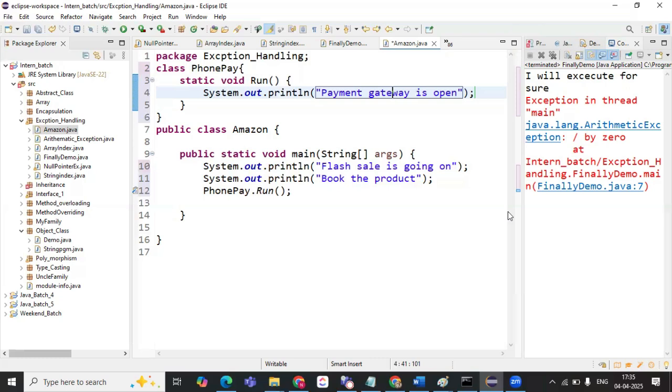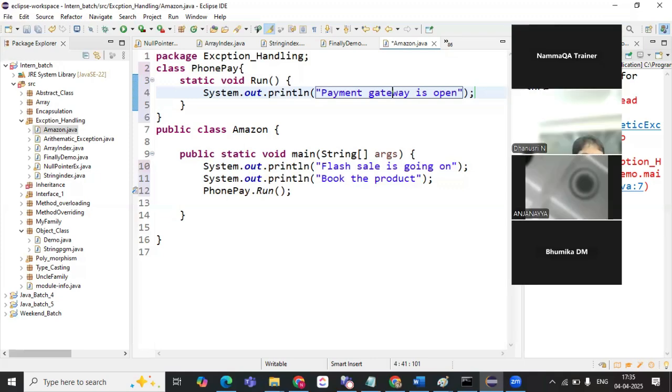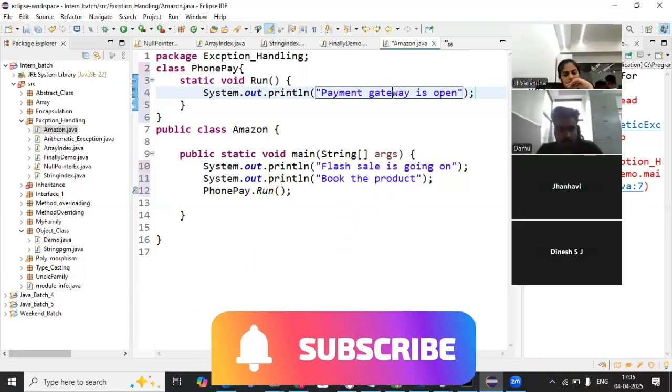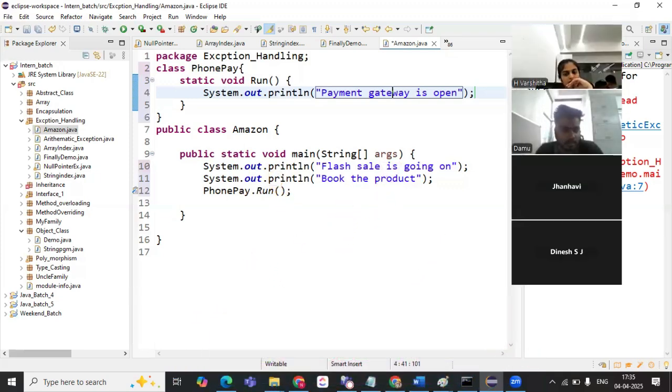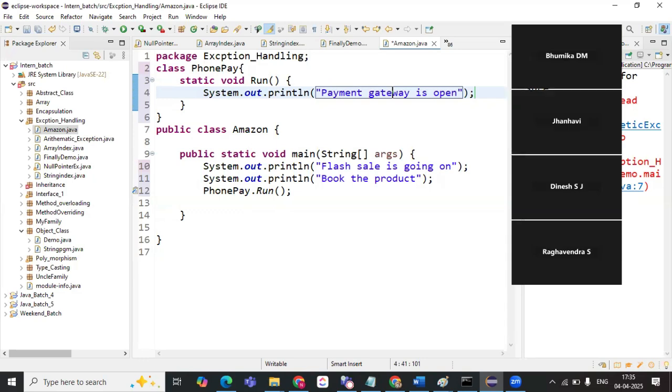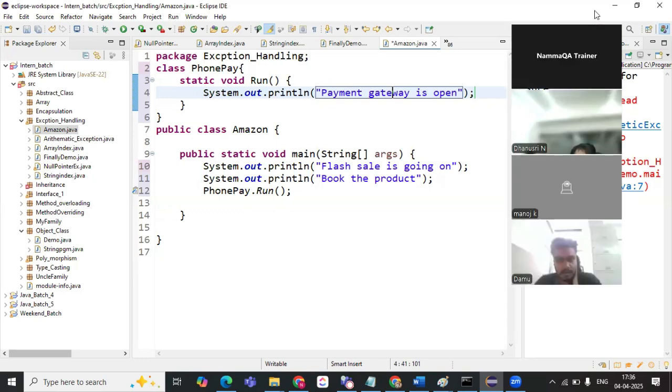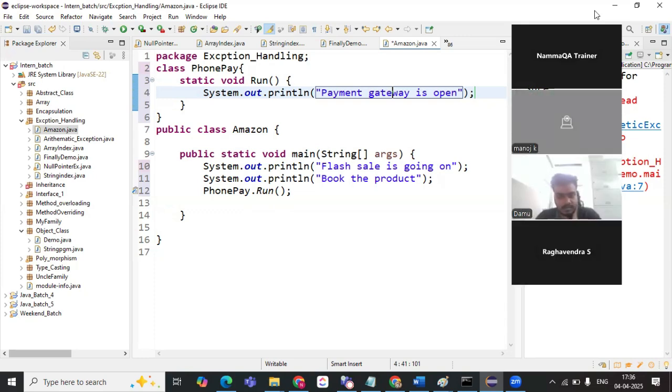So here we have a few of the developers, right? Hamu, you are into development? Yes, ma'am. So how will the APIs be called? Why is it used? Janvi, Raghavendra?